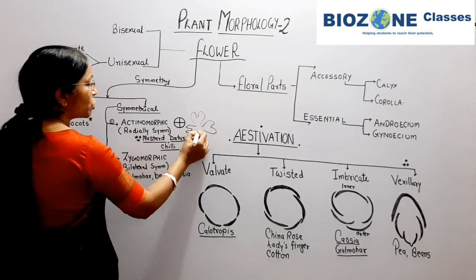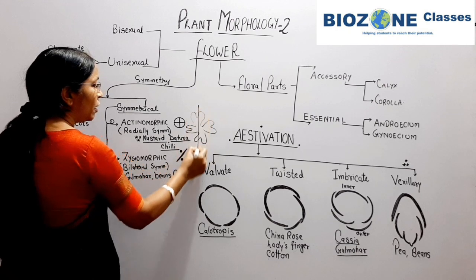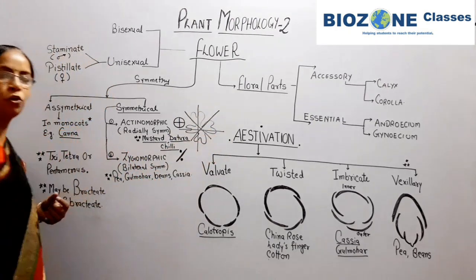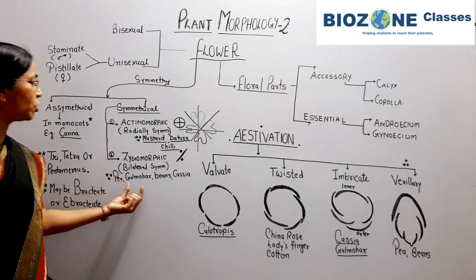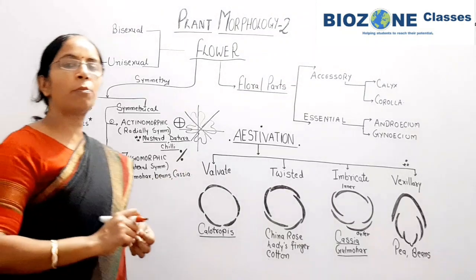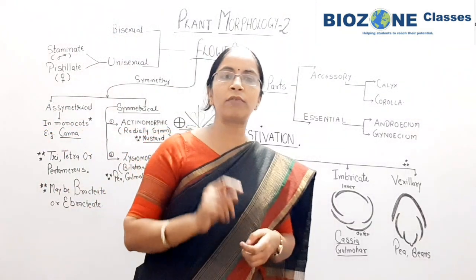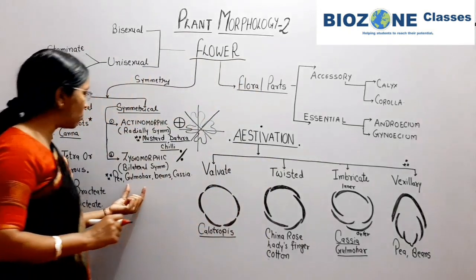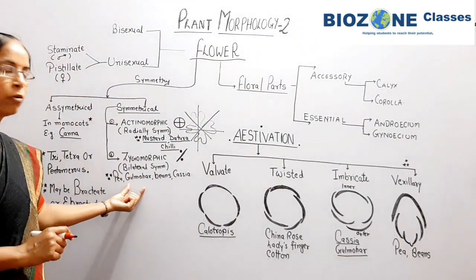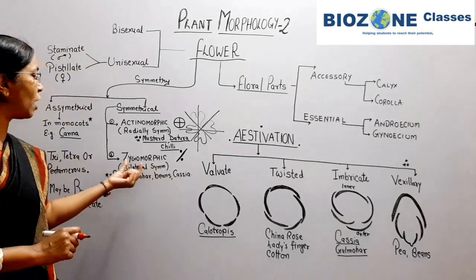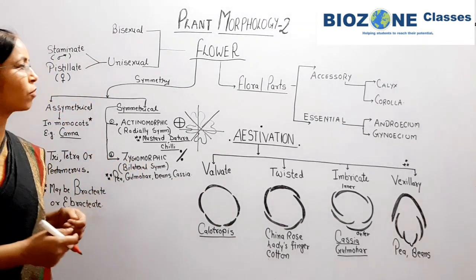In case of mustard, 4 petals are there, and from any plane you can divide the flower into two equal halves. But when we come towards the zygomorphic flower, bilateral symmetrical means only from one longitudinal or one vertical plane you can divide the flower into two equal halves. For zygomorphic you remember examples gulmohar, beans and cassia.